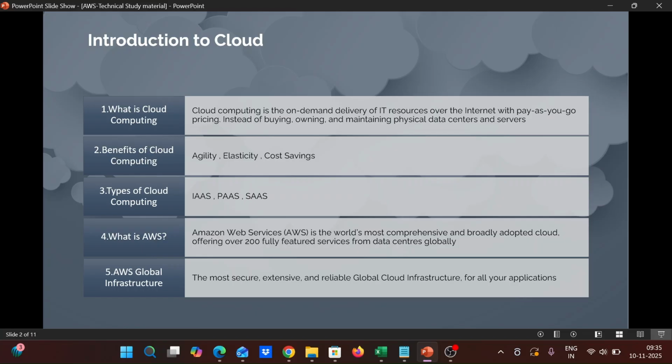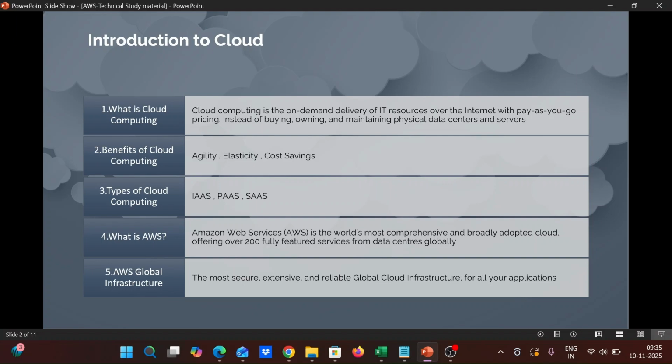Here we can see the different types of cloud computing: IaaS, PaaS, and SaaS. IaaS, infrastructure as a service, is a cloud service that provides the basic cloud computing infrastructure, with services available on a pay-for-what-you-use basis.